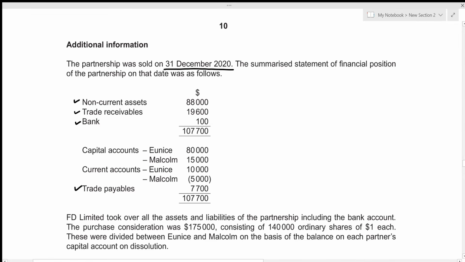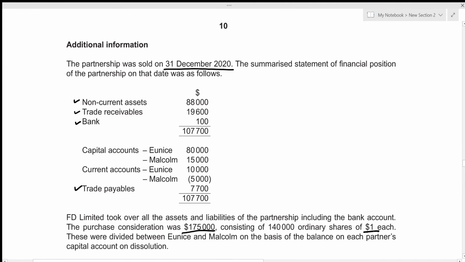Then the purchase consideration was 175,000, consisting of 140,000 ordinary shares of $1 each. So purchase consideration just means the amount paid to the partnership by FD Limited for the takeover. And this was funded by 140,000 ordinary shares of $1.